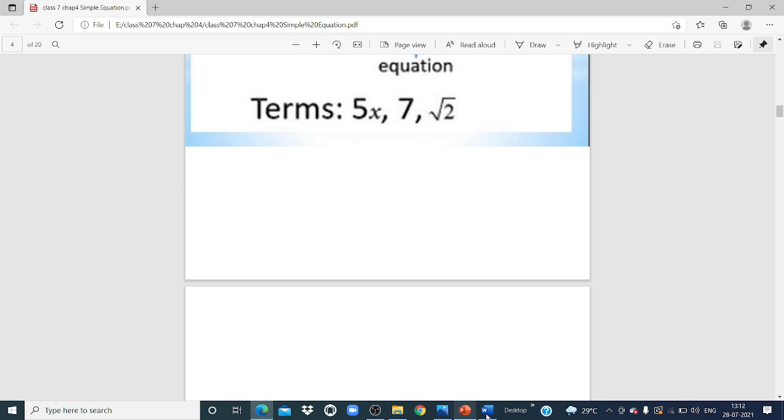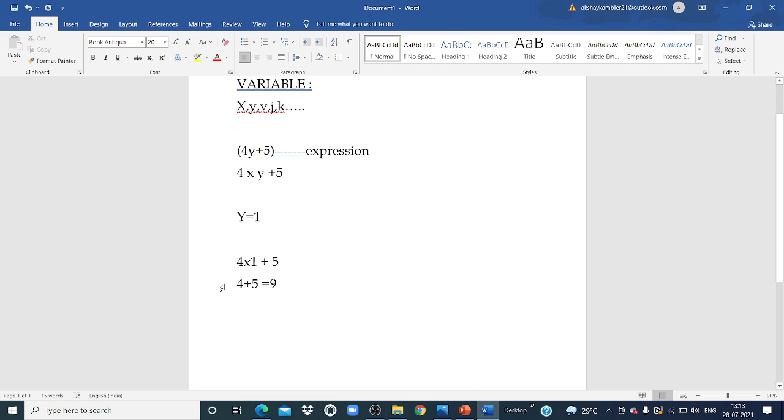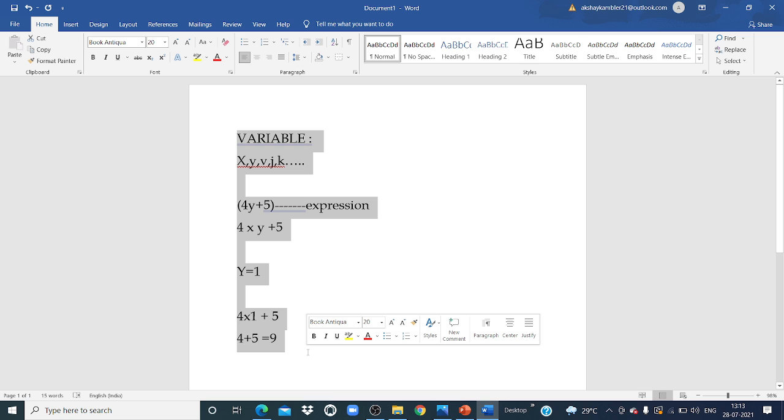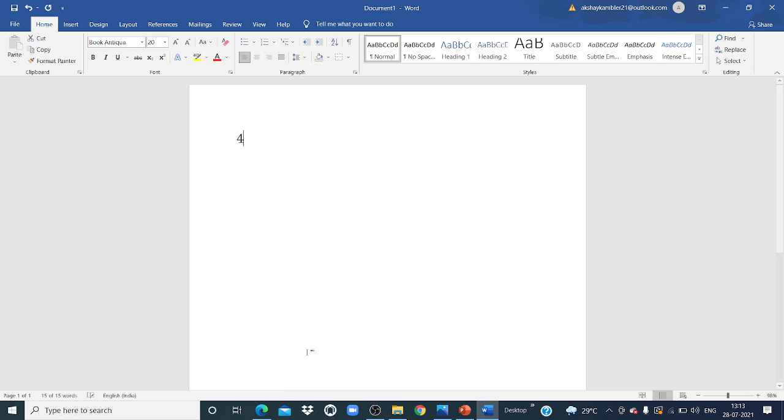Yes, my dear students. So from this here, 4 into y plus 5 is equal to 9. Correct? So 9 is our product. The answer 4y plus 5 is an expression. Okay, similarly we can take one more example. Shall we solve one more example? Yes. Suppose my example is 4p plus 5 is equal to 25.